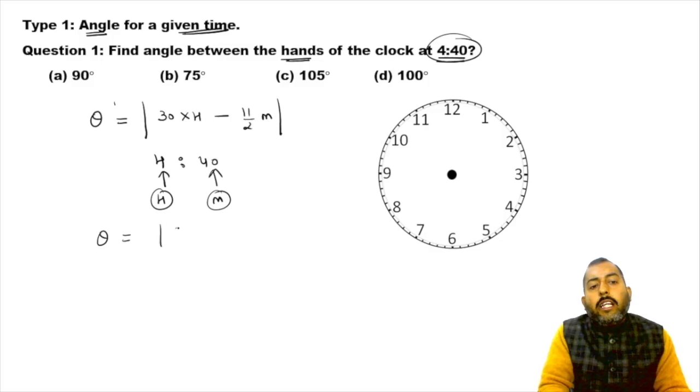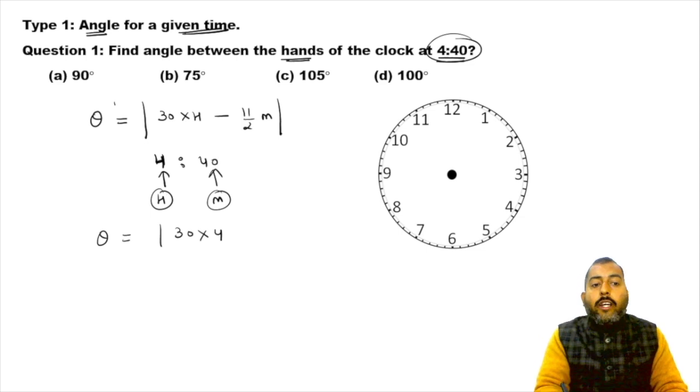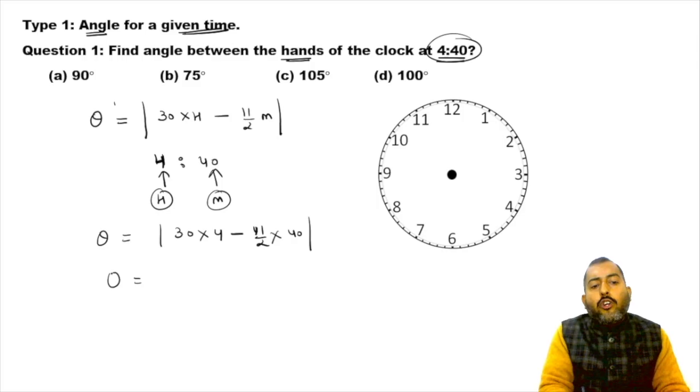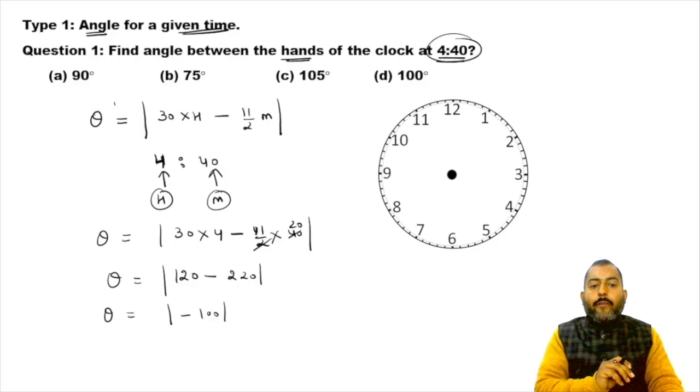We are going to get 30 into 4. Why 4? Because the value of h is 4. At 4:40 the hours time is 4, and the minutes time is 40. So the value of theta will be 30 into 4 minus 11 by 2 into m, and the value of m is 40. Now if you solve this, it gives us 120 minus 220, which comes out to be equal to mod of minus 100.